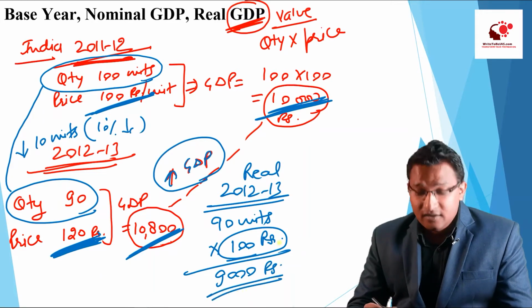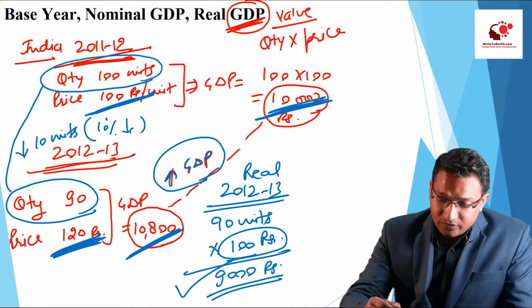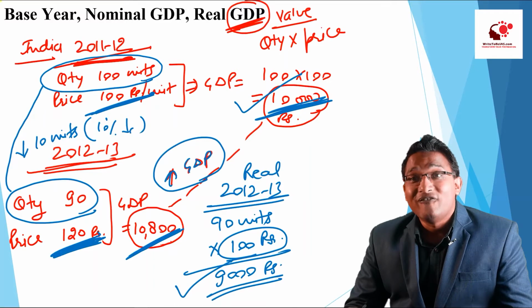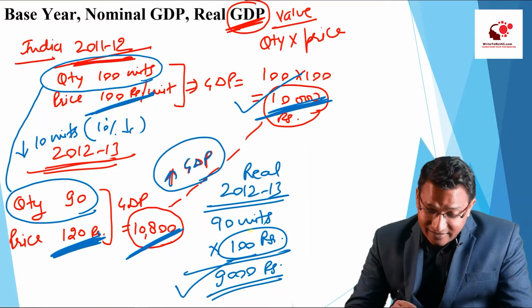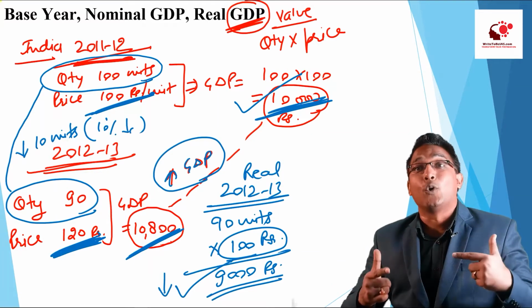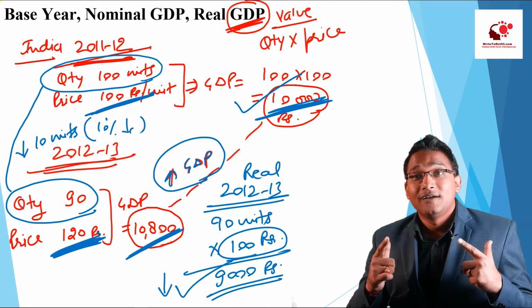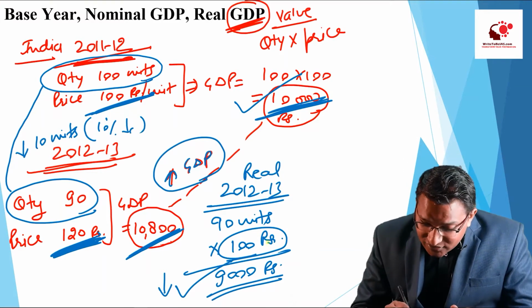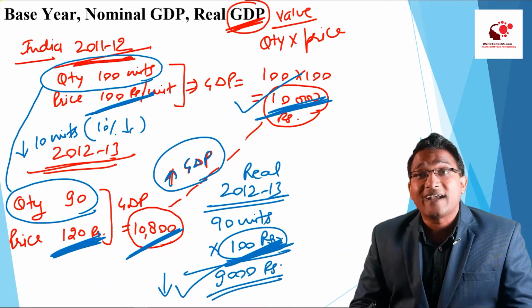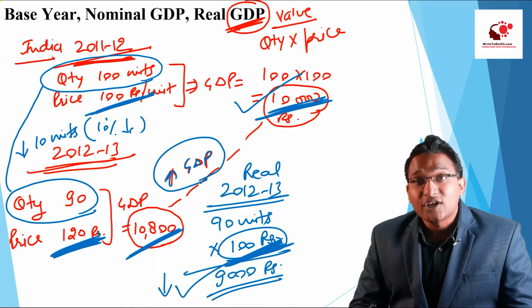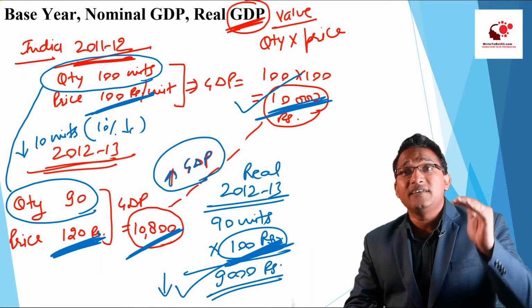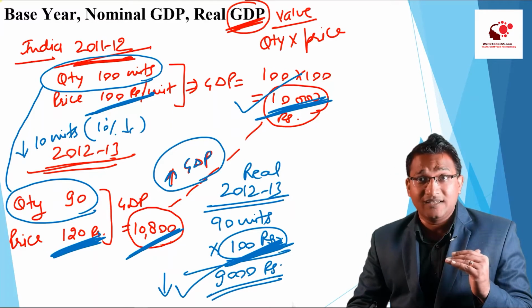Now if we compare 9,000 rupees of the current year with the 10,000 rupees of the previous year, now very clearly we can see that there is a decline in the GDP, and which is true. So overall this inflation adjusted amount or the price of the base year is reflecting the real or the accurate GDP, right? It is accurately showing that actually there is a decline in the production in the economy rather than increase.